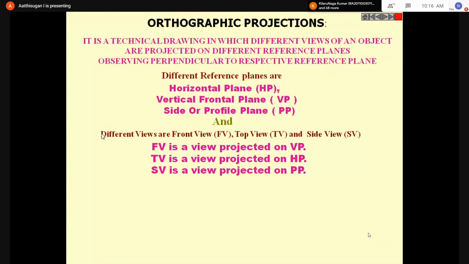I already told you, in your title block we drew one symbol, that is called first angle projection. We are Indian, we follow only first angle projection. In the US they follow third angle projection. I'll come back to the difference between them. In first angle projection, if you are confused just remember this: front view is projected on VP, the vertical plane, top view is projected on HP, and side view is projected on PP.